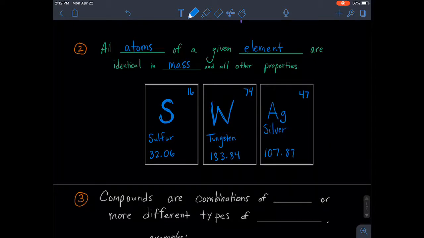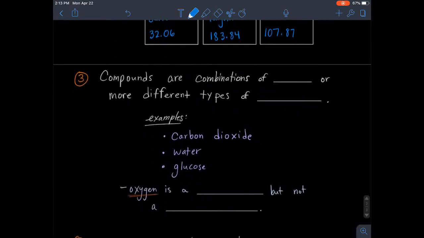So the fact that every element has a predictable and reliable mass and number of electrons is one of these theories. And so we can always predict that if it's carbon or if it's hydrogen, we can always know how many electrons it has and its mass and other properties about it. All other properties are all the same. Number 3.